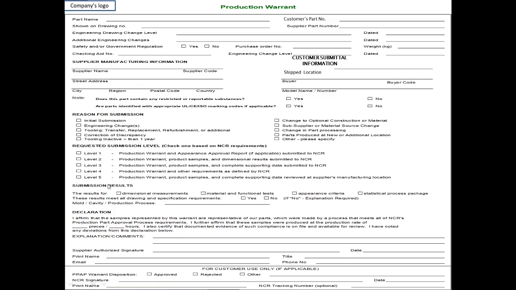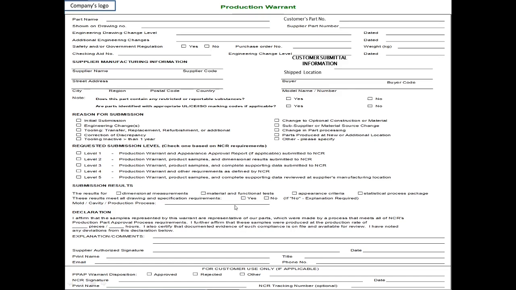Submission results: dimensional measurement, material and functional test, appearance criteria. So what is the result of submission? You also have to mention here whether it is dimensional, material and functional test, or appearance criteria.